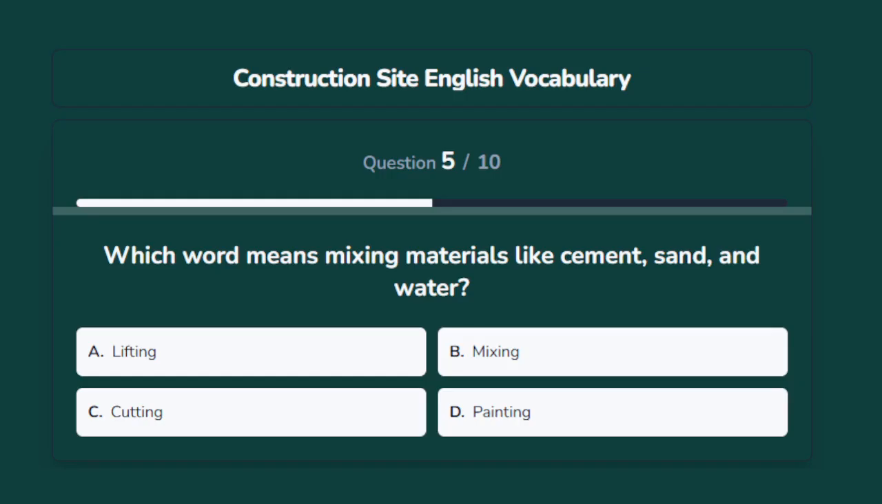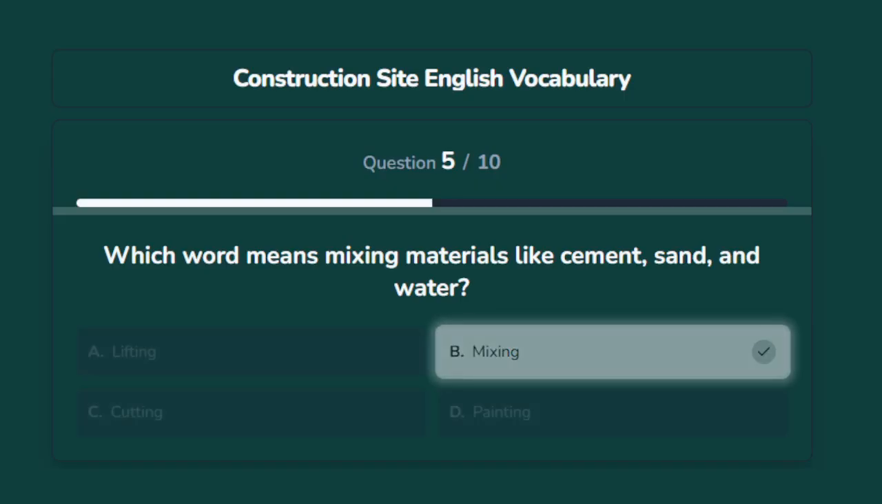Which word means mixing materials like cement, sand, and water? Options are A. Lifting, B. Mixing, C. Cutting, D. Painting. The correct answer is mixing.